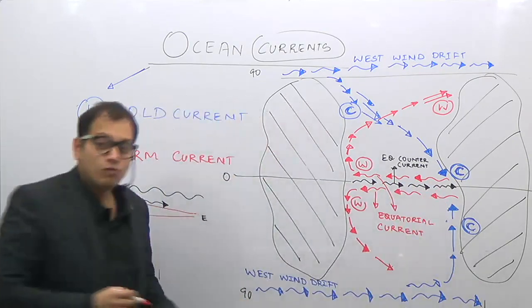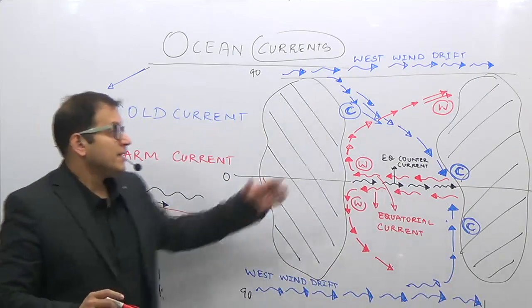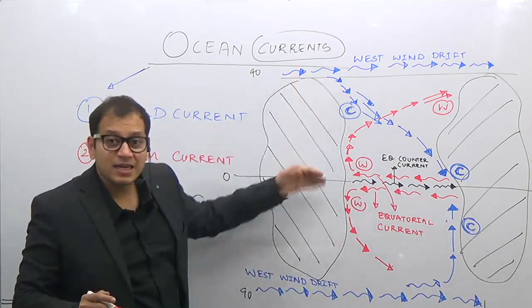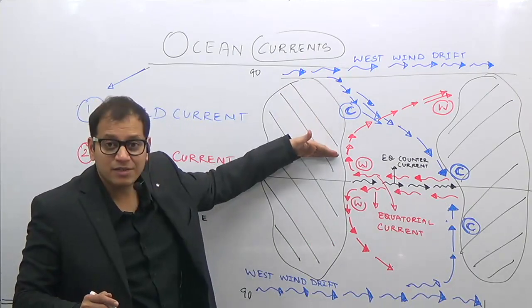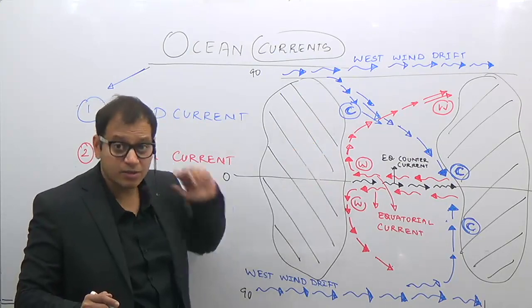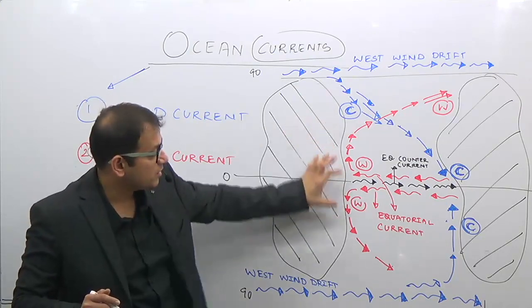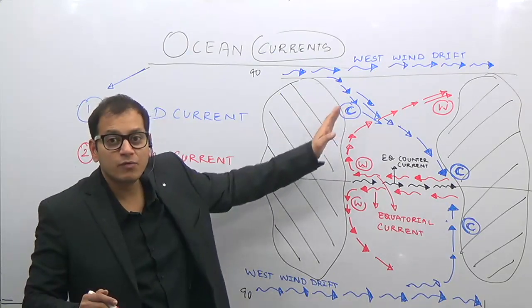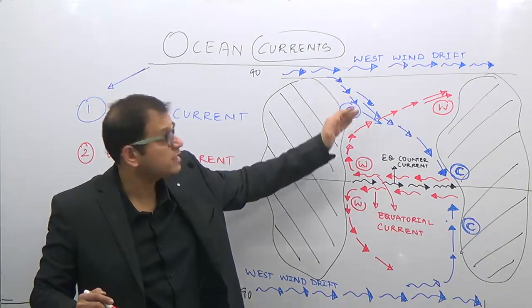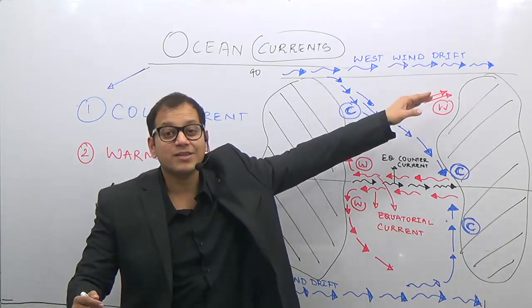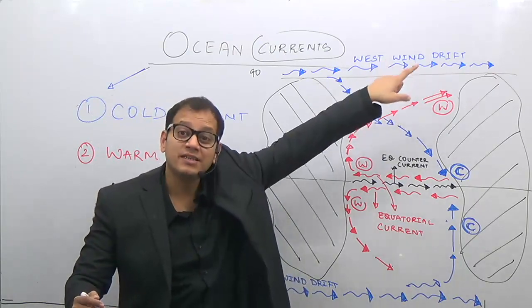These are warm currents. The equatorial current in the northern hemisphere will strike the eastern coast of the continents. In the southern hemisphere, it will also strike the eastern coast of the continent. So these are the two regions of a warm current. After that, the warm water will rise upwards. Then the westerly winds will take them to the western coast of the other continent in the northern hemisphere.